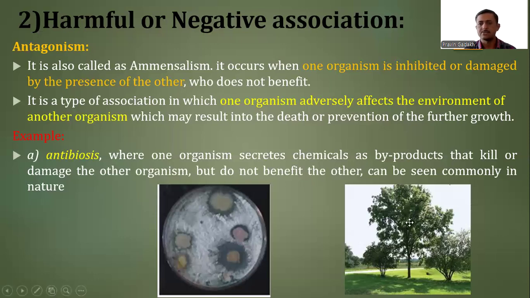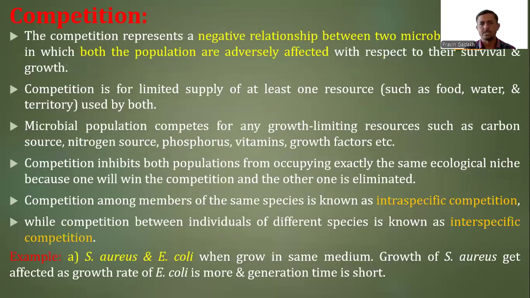In another diagram, we can see a tree in the environment, and around the tree some small trees are growing. But due to the growth of the tall tree, the small trees are adversely affected with respect to nutrition, sunlight, or space, and due to that the growth of the other partners is inhibited. So it is an example of a harmful or negative type of association.